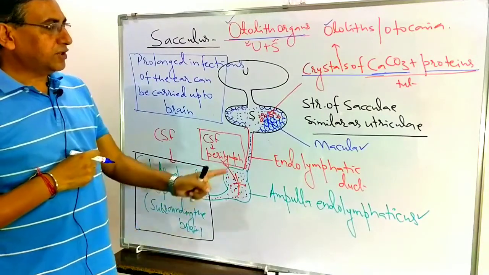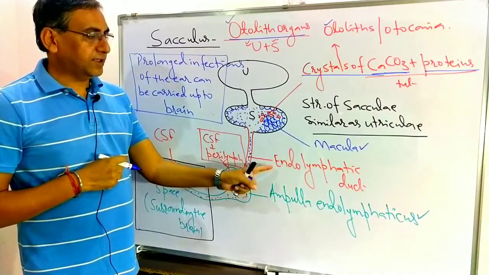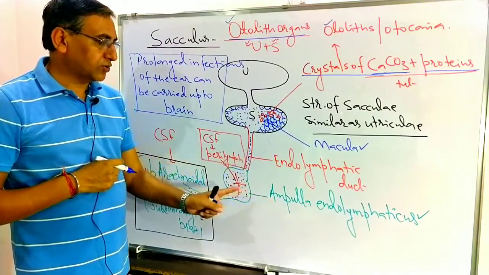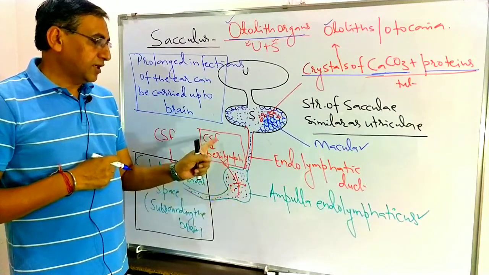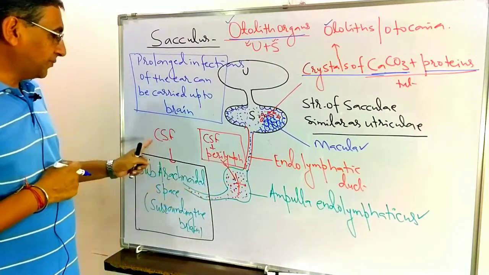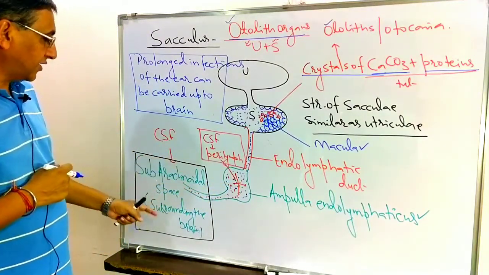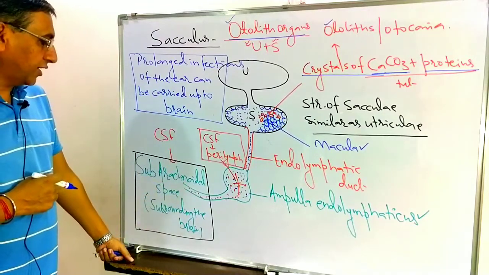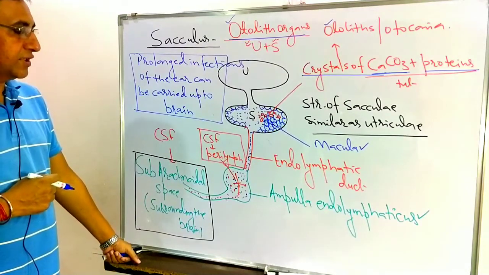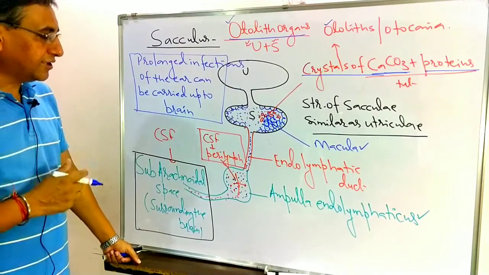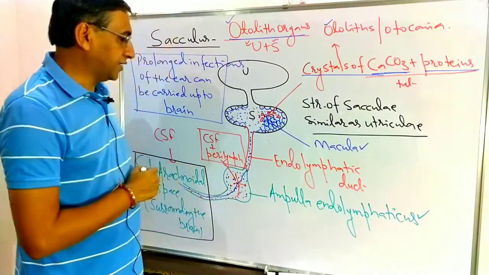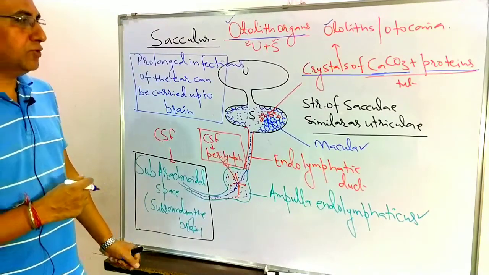And now the duct of the saculi is known as the endolymphatic duct. In this duct there is one ampulla, known as the ampulla endolymphaticus. Here the CSF comes in contact with the perilymph. From where is the CSF coming? It is coming from the subarachnoidal space surrounding the brain here. That's why we used to say that prolonged infections of the ear can be carried up to the brain. So this is the barrier that you have to remember here.